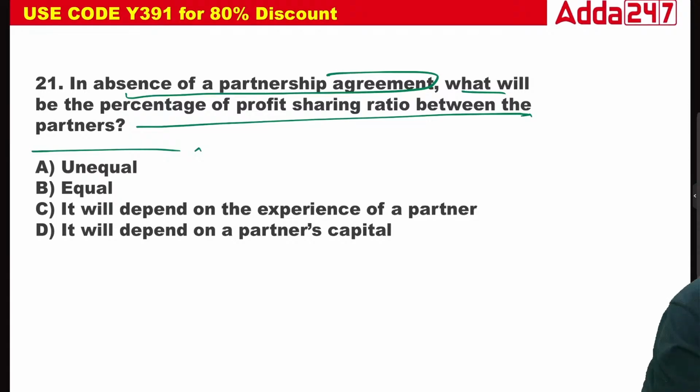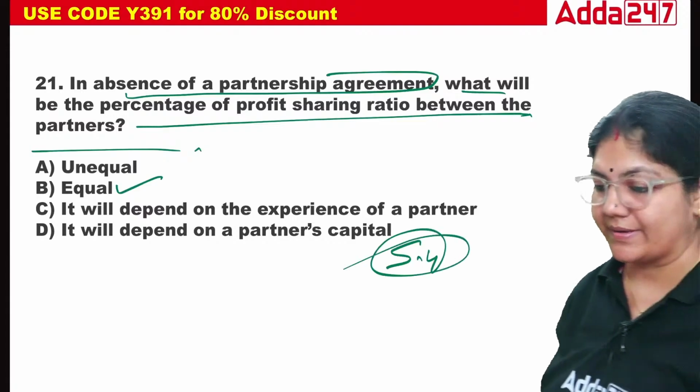So class, it will be equal because according to Section 4 of the Indian Partnership Act. This is the right answer.